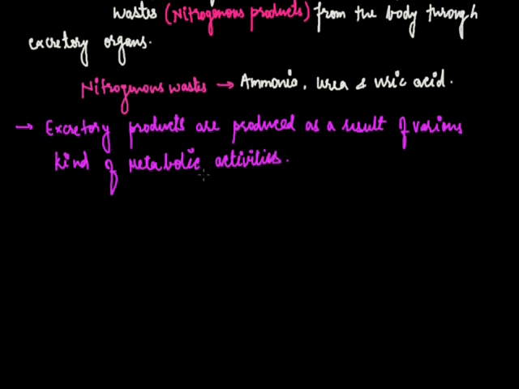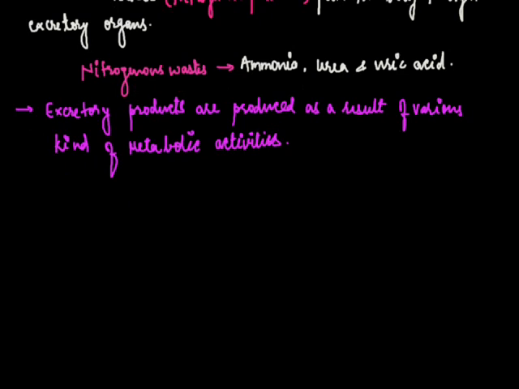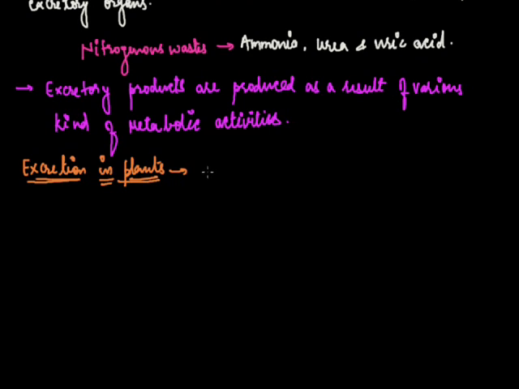Okay, so first of all, we're going to start excretion in plants. As we know, plants do not have any special organs like animals for excretion, but they have stomata and lenticels, and with the help of stomata and lenticels, by the process of diffusion, the excretion process occurs in plants.